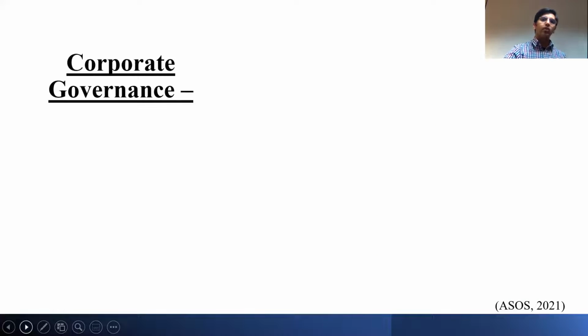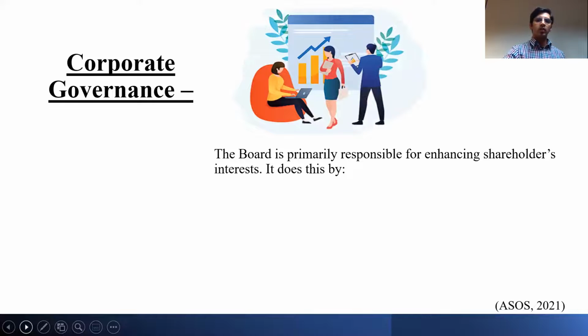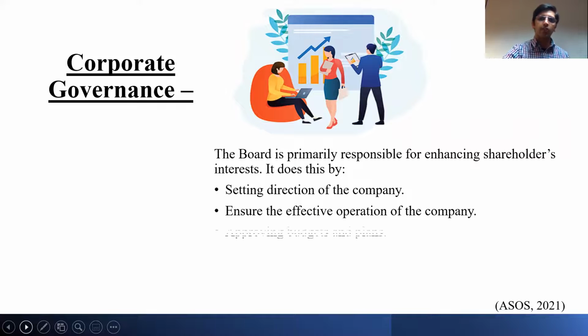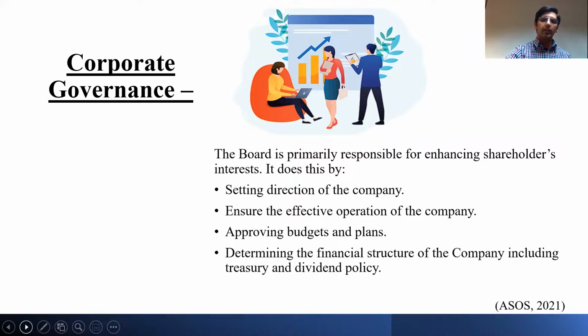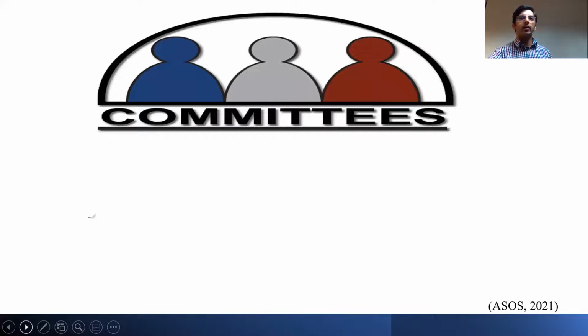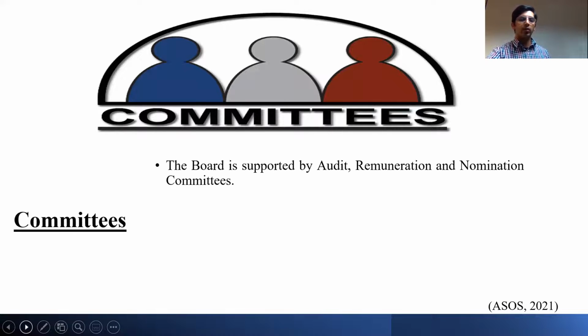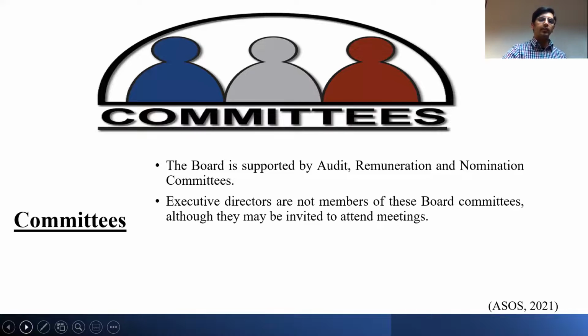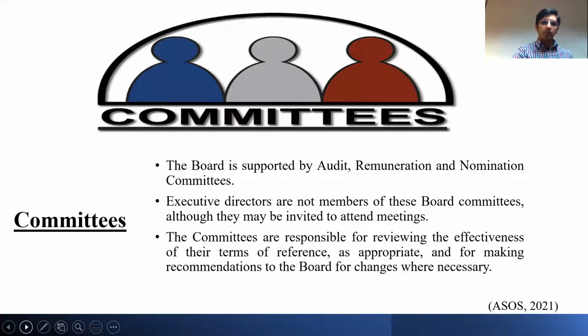Now moving on to the corporate governance. The board is primarily responsible for enhancing shareholders' interest by setting direction, ensuring effective operation, approving the budget plan, determining financial structure, and overseeing the management. Board committees are supported by audit and remuneration committees, although the executive directors are not required to attend the meetings. The committees are responsible for reviewing the effectiveness of their terms of reference.